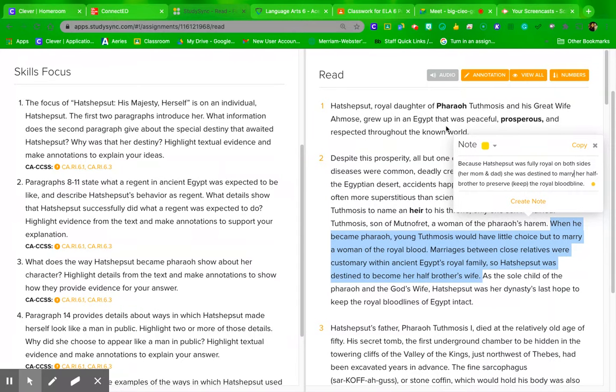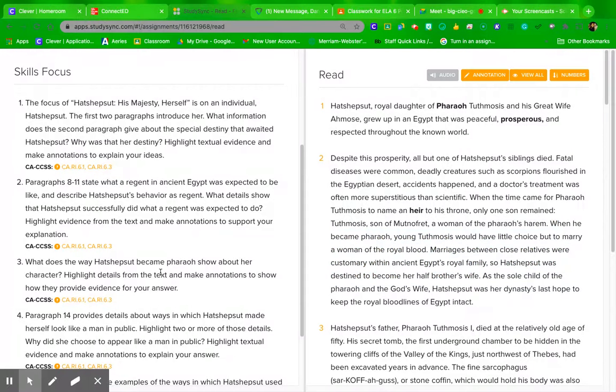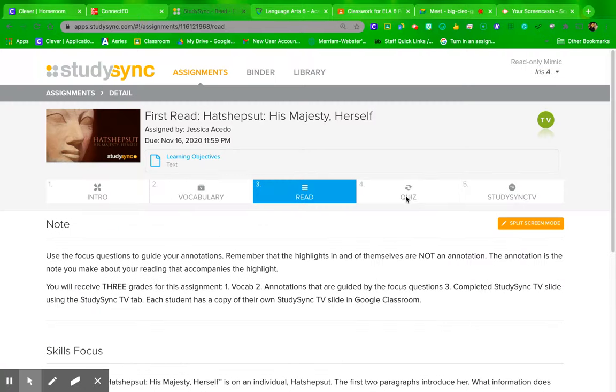Okay, I'm going to go ahead and take a picture of that, and I'll put it up on your screen. You need to highlight your skills focus in yellow. Remember, there's an annotation for each of your highlights. You need to highlight your vocabulary in red. When you finish that, you can then do your quiz, and then you can watch the StudySync, and you can do your slide on that. Okay, that is everything.